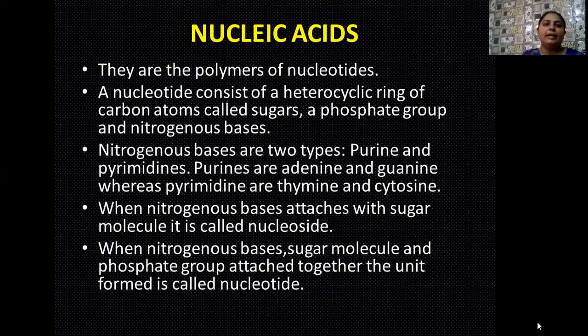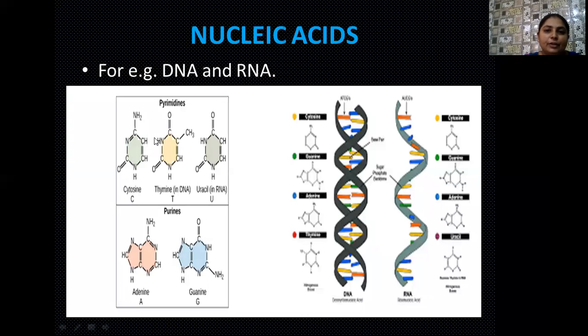This means a nucleotide contains three things: a nitrogenous base, a sugar molecule, and a phosphate group. Okay, student, here you can see the structure of the different types of purines, adenine and guanine, and pyrimidines, which are of three types: cytosine, thymine in case of DNA, and uracil in case of RNA.